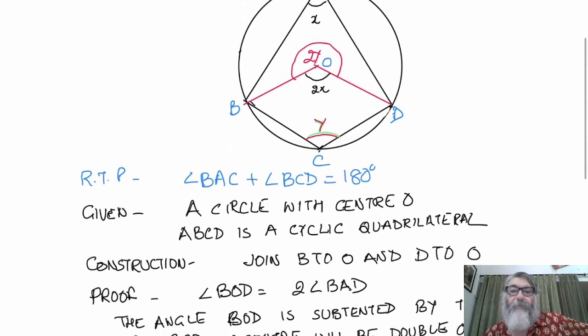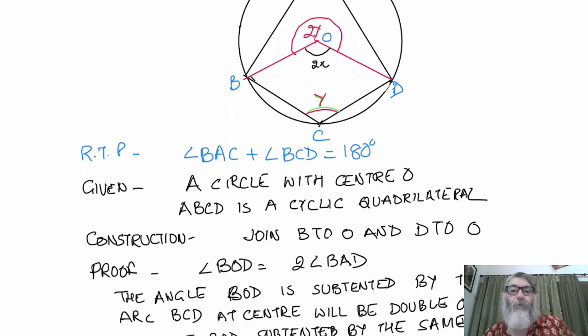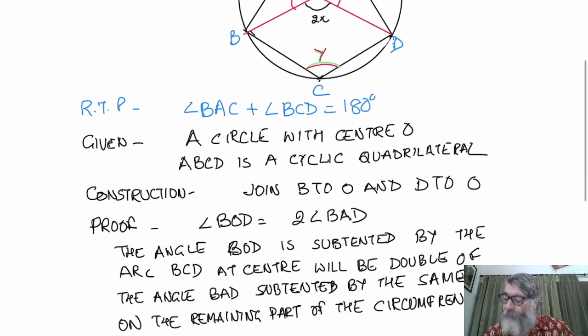So the construction we did was to join B to O and O to D, and then we said angle BOD will be double of angle BAD. The reason is the angle BOD subtended by the arc BCD at center will be double of the angle BAD subtended by the same arc on the remaining part of the circumference. This is the statement of the double angle theorem.